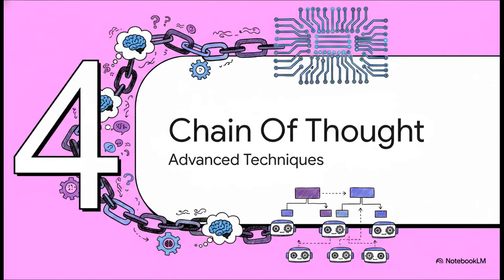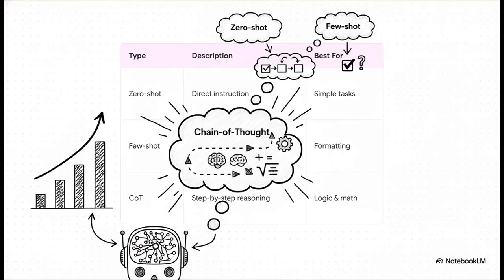All right, let's step it up a notch with section 4, advanced chain of thought. So there are essentially 3 main tiers of prompting we use. You start with zero shot, which is just your direct instruction, perfect for really simple, straightforward tasks. Then you have few shot, which is where you provide a couple of examples to guide the formatting. But the absolute powerhouse here, the big one, is chain of thought. This is where you explicitly force the model to reason through things step by step. It is an absolute lifesaver for math, logic puzzles, or really deep analysis.